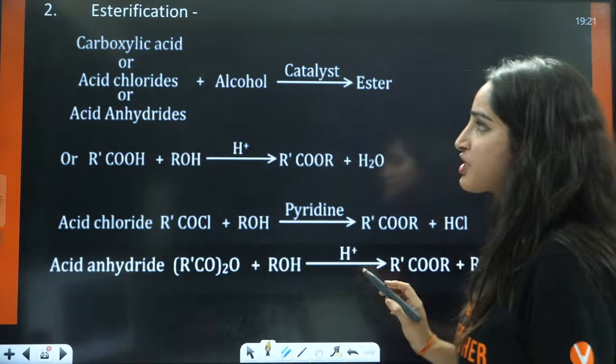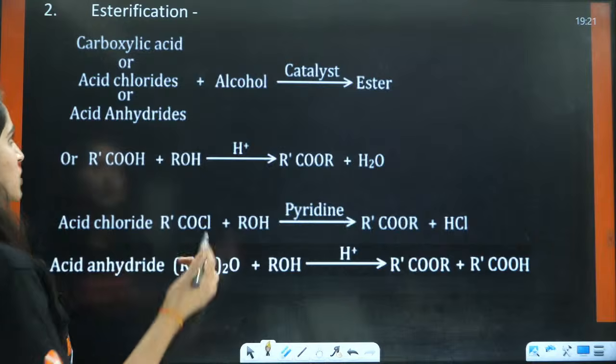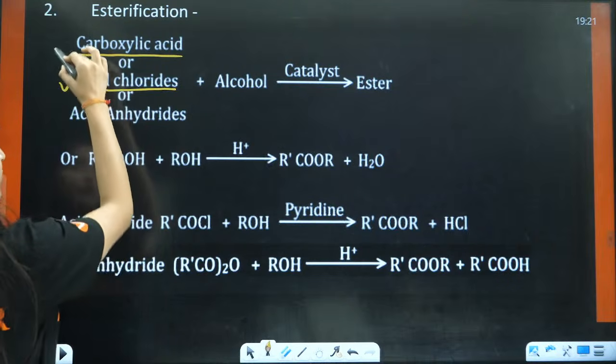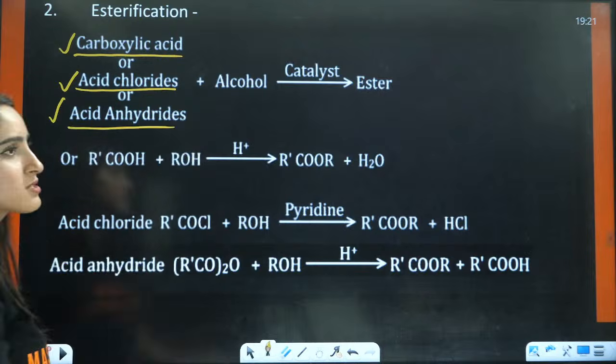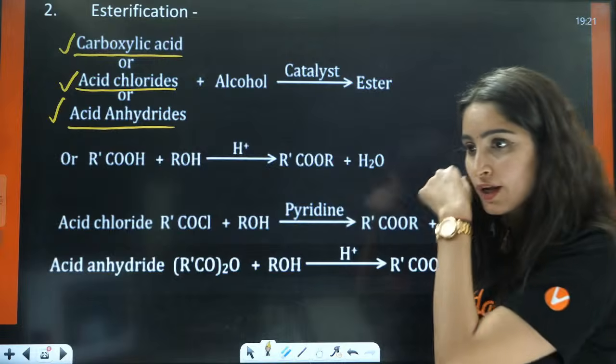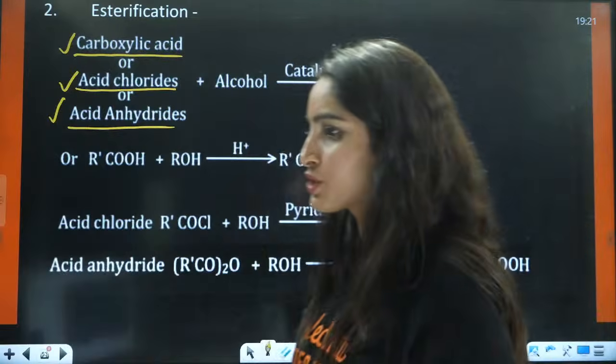In esterification reaction, let us see what will happen. Esterification is usually known for carboxylic acid, but it can also be done by acid chlorides and by acid anhydrides. Anything we can use here, right?